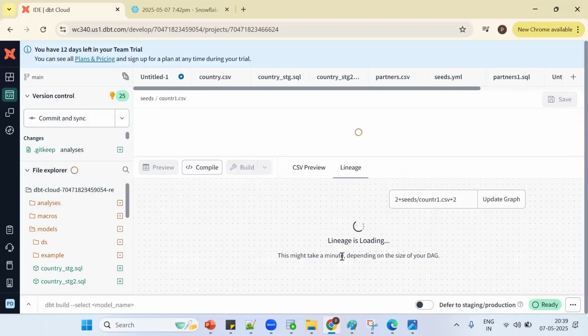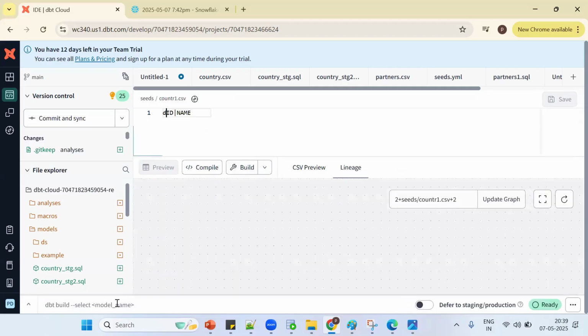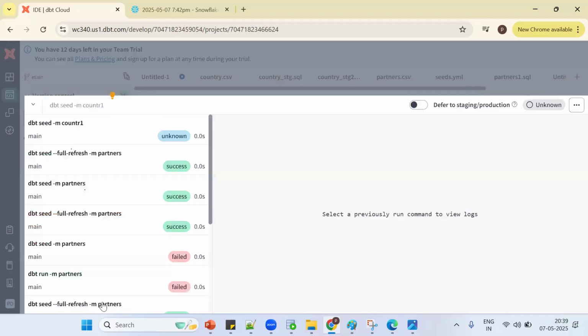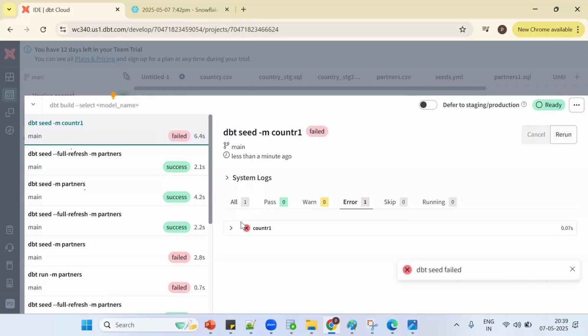What should I do? We run the seed command. What is the syntax? Tell me the syntax. dbt seed. So dbt seed hyphen-select and the seed name. What is my seed name? country1. Okay. Now what happened? The first time it creates the table and inserts the records. Now see this data. What happened? See? It is getting failed.